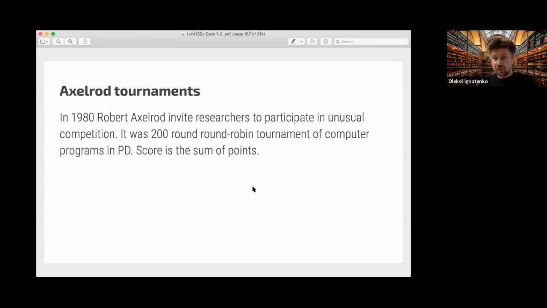Surprisingly, in the first tournament there were 20 or so different programs, and some strategies were really complicated, with Bayesian formulas and gathering data about others. But the winner was tit for tat, almost the simplest possible program.